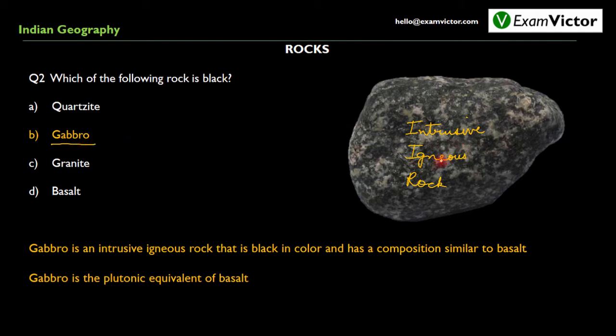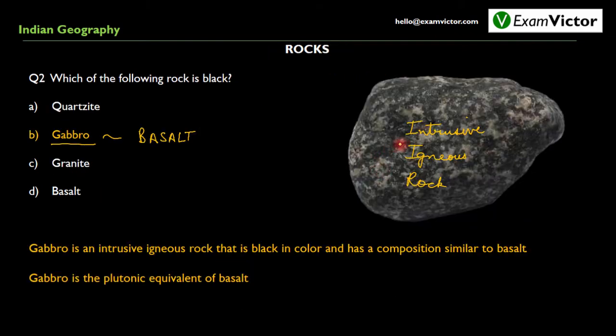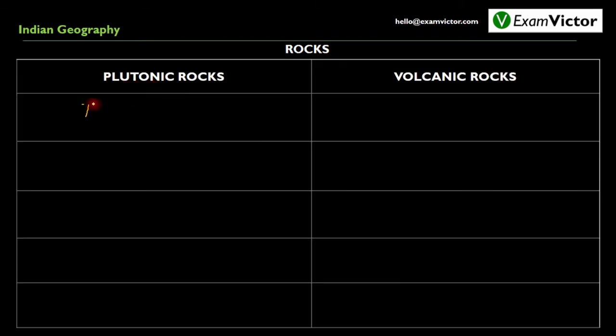It is an intrusive igneous rock which has composition which is very much similar to that of basalt. This is basalt. It is extrusive igneous rock, while this is gabbro, which is similar in composition to basalt but is an intrusive igneous rock. Thus, we can say that gabbro is the plutonic equivalent of basalt, gabbro being intrusive, while basalt being extrusive. Let us now learn more about plutonic rocks. Plutonic rocks are basically intrusive rocks, while volcanic rocks are extrusive rocks.